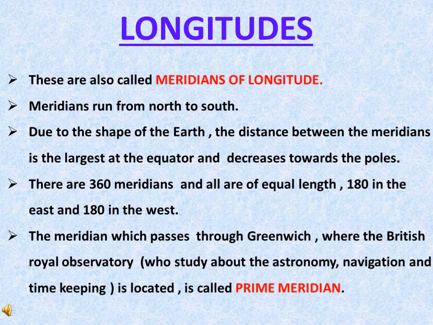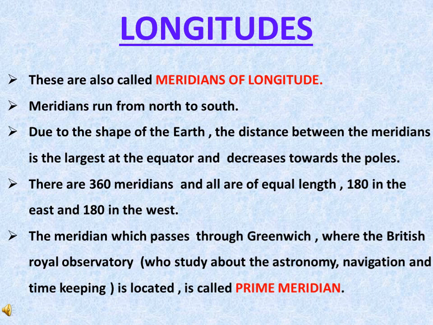Now, longitudes. Longitudes are also called meridians of longitude. They run from north to south. But due to the shape of the earth, the distance between the meridians is the largest at the equator due to its bulgy shape, and it decreases towards the pole.